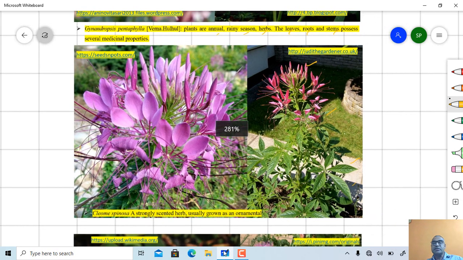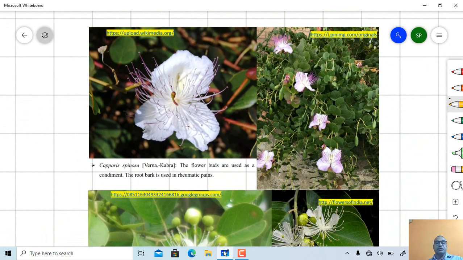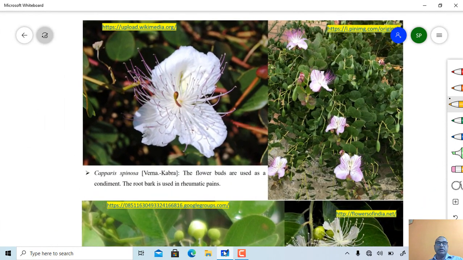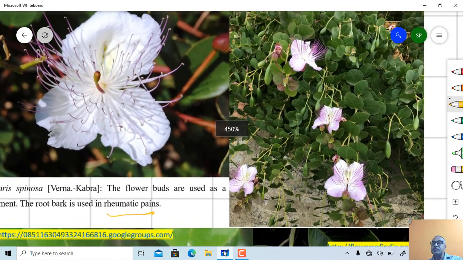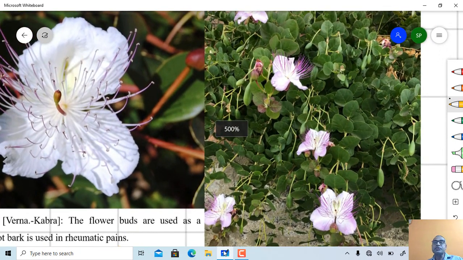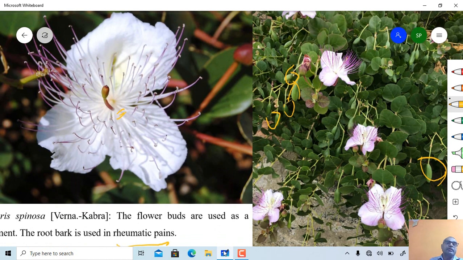Again, one more species, Capparis spinosa. Flower buds are used as a condiment, and root bark is used in rheumatic pains. Just see the habit of the plant. You can observe these are the fruits present here. Just see the nature of the flowers, and this one completely shows the condition of gynophore.